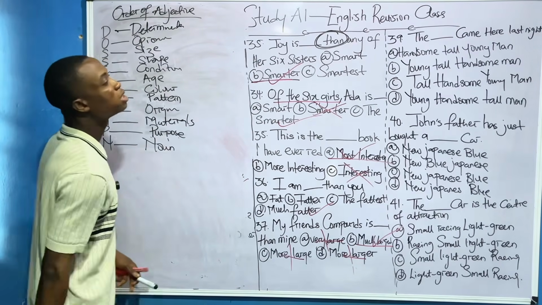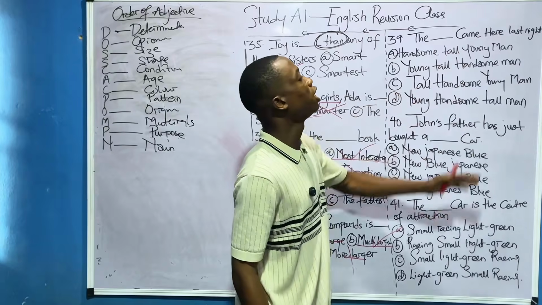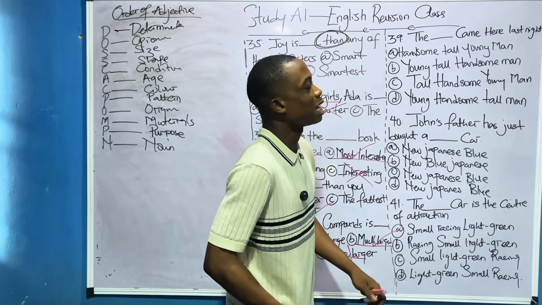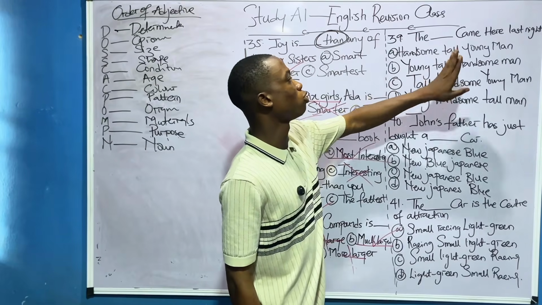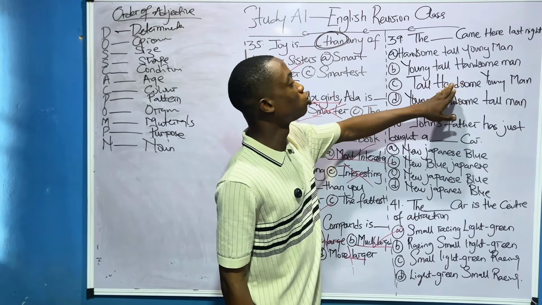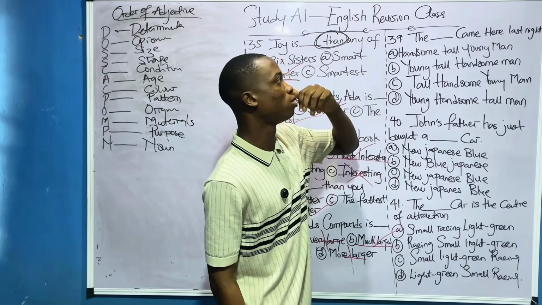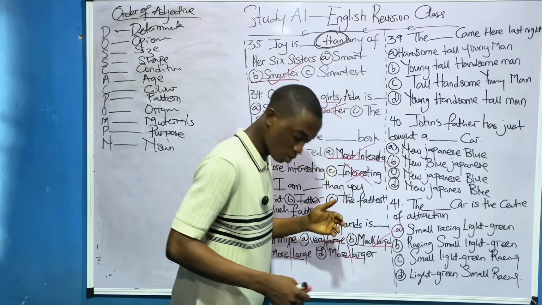Now look at that question. It said: the dash came here last night. Handsome, tall, young man; young, tall, handsome man; tall, handsome, young man; and young, handsome, tall man. So now, what is the correct order? That's what you're asking us.